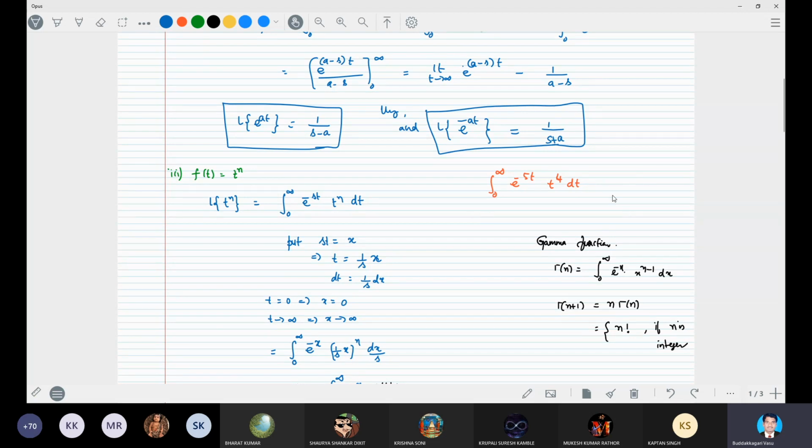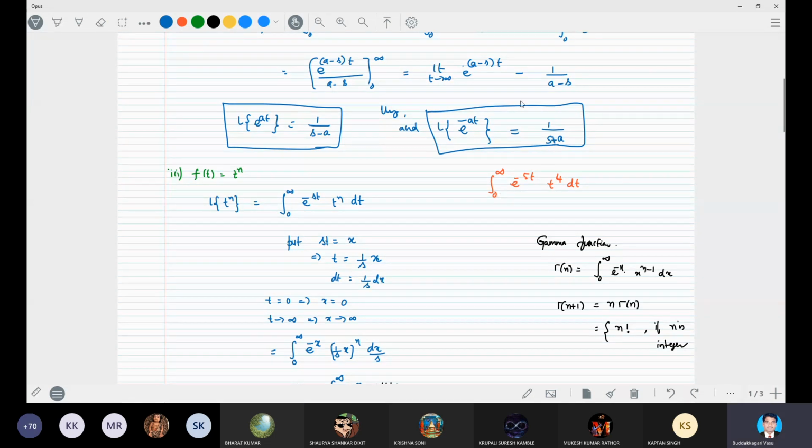How will you evaluate this integral? You need to find the integral of this one. You have to integrate by parts, whatever the rules and evaluation processes you have, you have to apply for evaluating this integral.